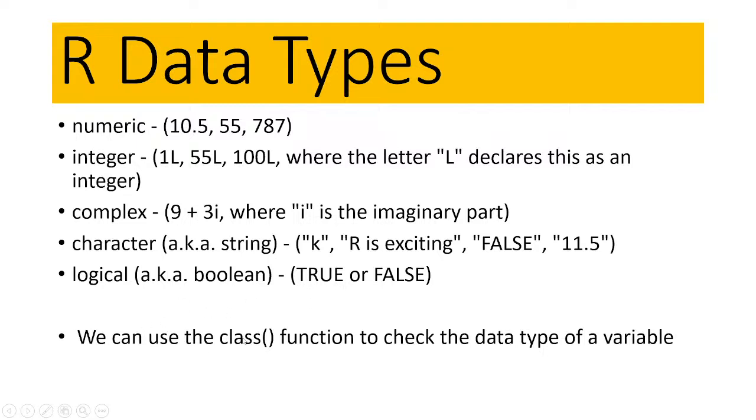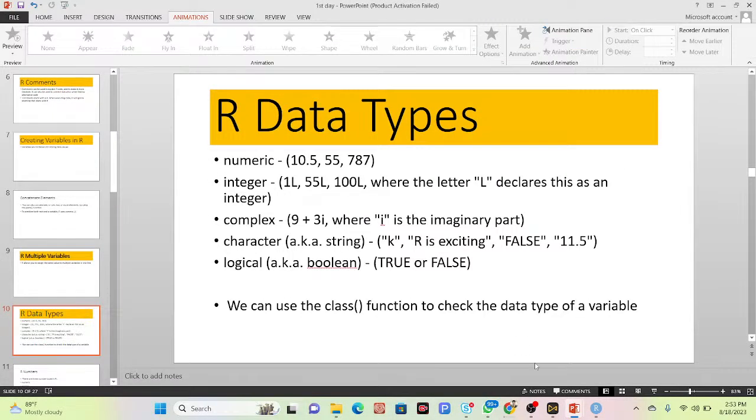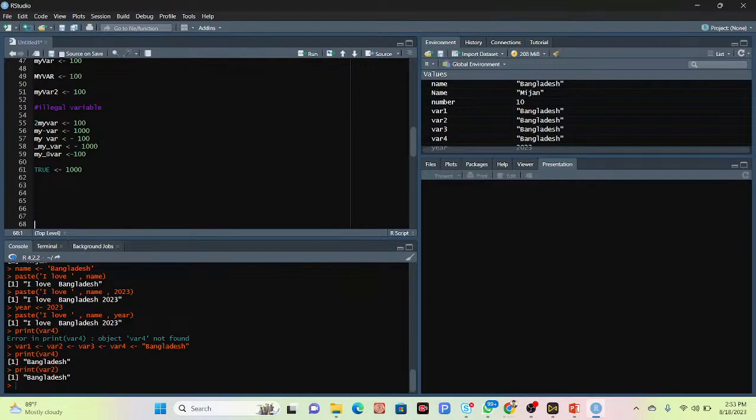And we can use the class function to check the data type of a variable. What is the data type? We can use the class function for checking. So let's go, we talk about that practically in RStudio.